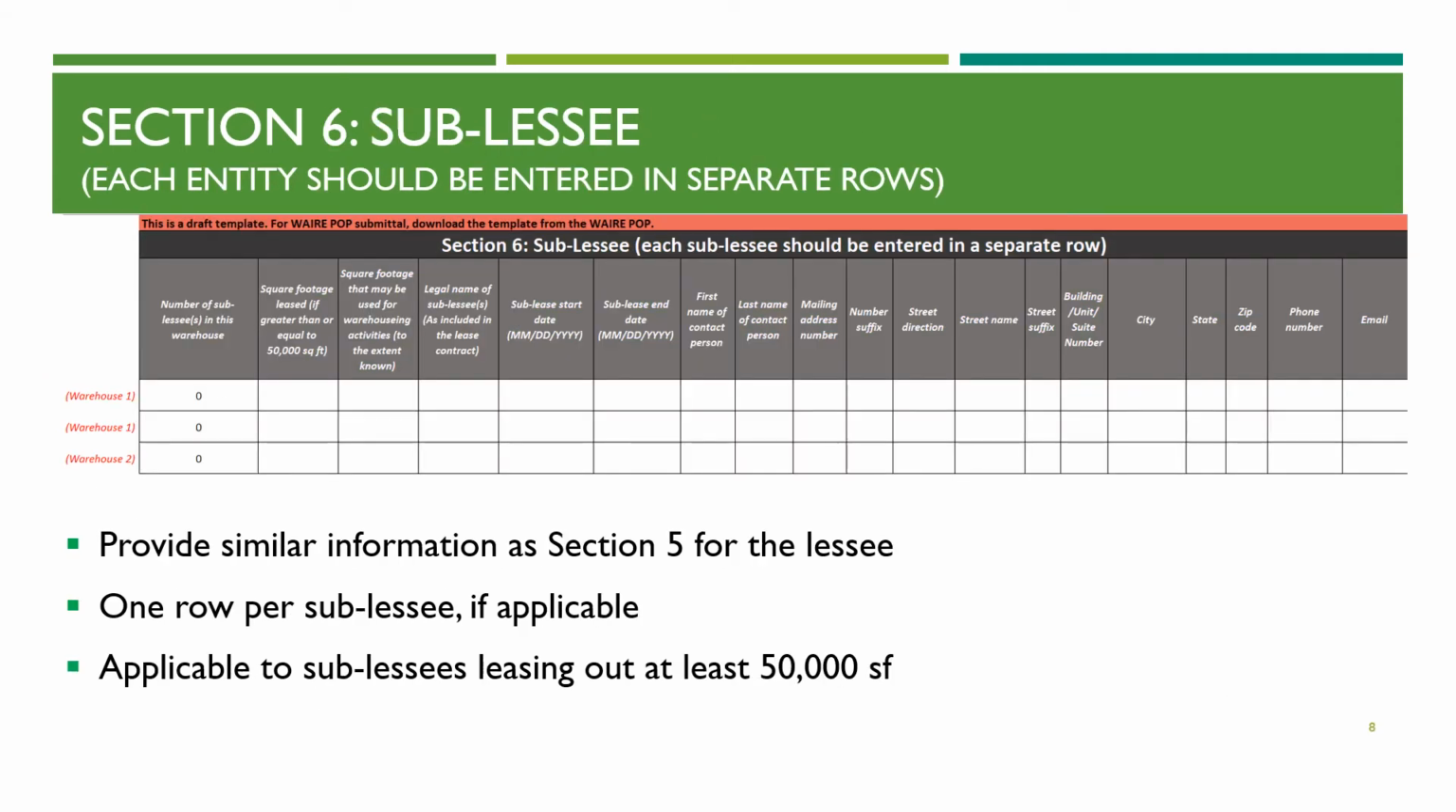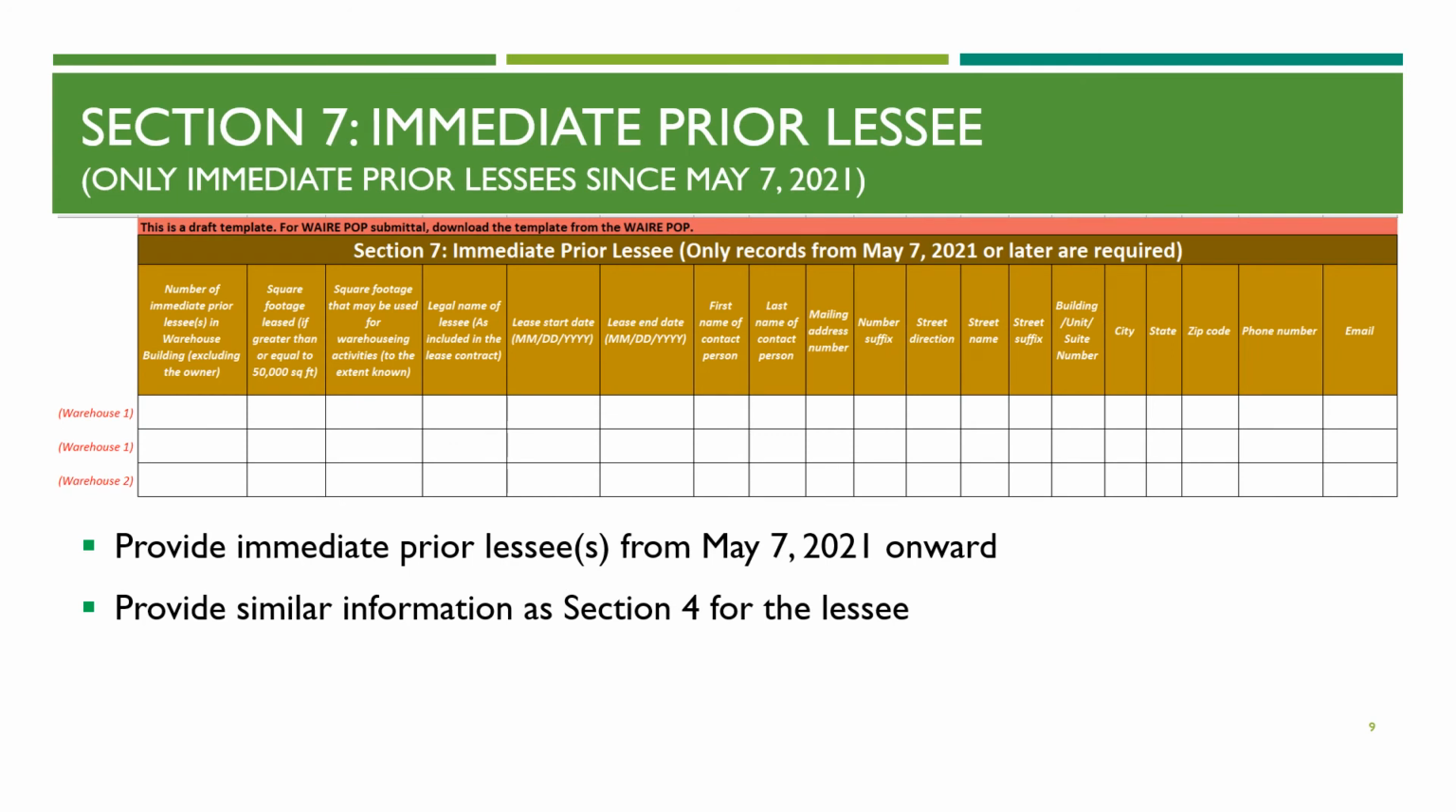Section 6 addresses sublessees. Similar to Section 5, 1 row per sublessee if applicable. The warehouse owner is only required to report information on sublessees who lease at least 50,000 square feet. In this example, there were no sublessees, so 0 was inputted in the first column and no further entries were required. Section 7 addresses immediate prior lessees.